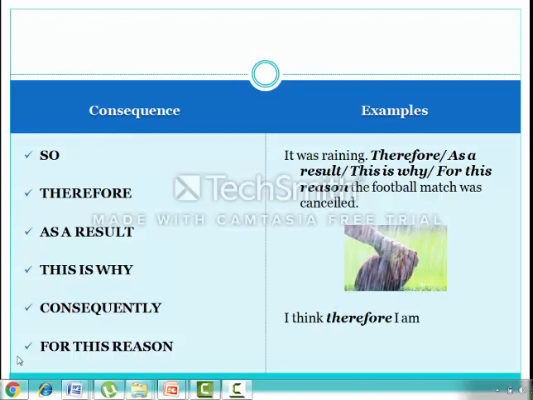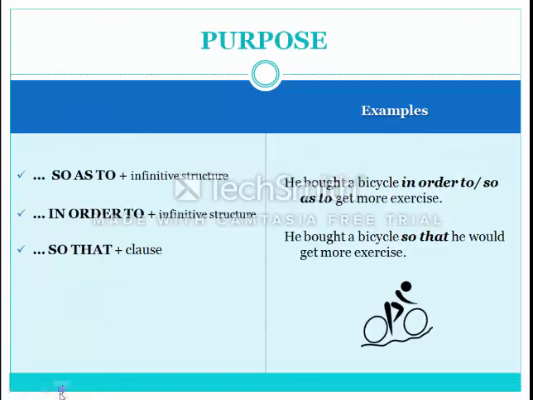The next group of linking words are linking words that express purpose. The phrases that are used for this purpose are so as to, in order to, or so that. Again, there are some slight differences in use between these three sets of phrases. So as to and in order to are followed by an infinitive structure, which is bare infinitive, and so that is followed by a clause. The examples: he bought a bicycle in order to get more exercise, or so as to get more exercise. Get is a bare verb.